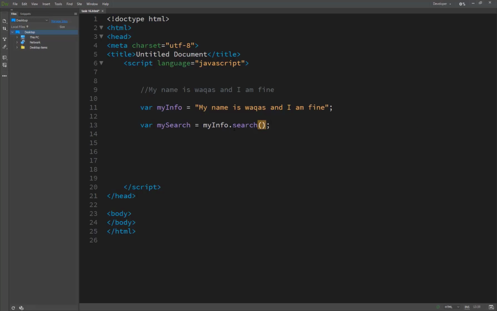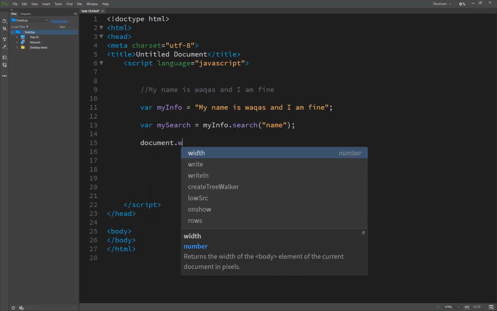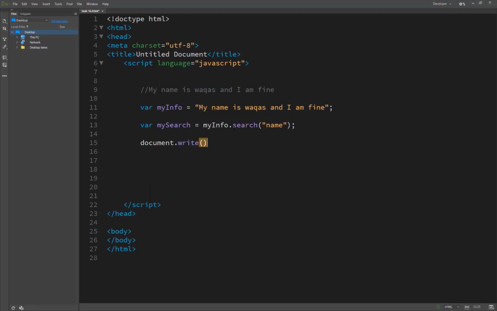Inside the search we are typing our text, our string, and let's suppose I pass the name. Now I am printing the result on the screen, so I write document.write and pass my search.